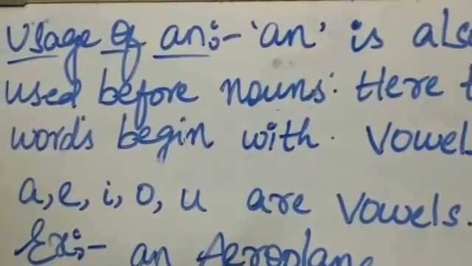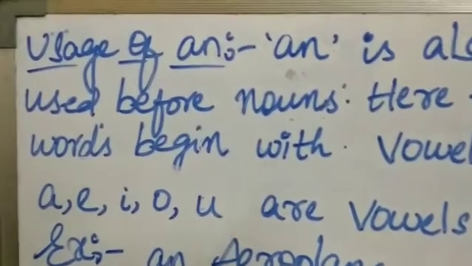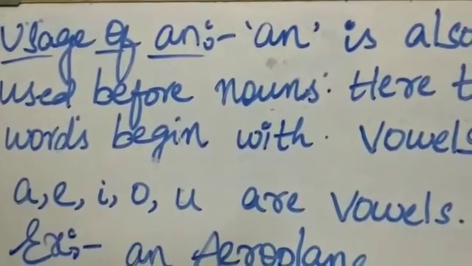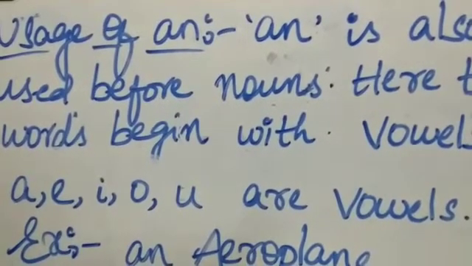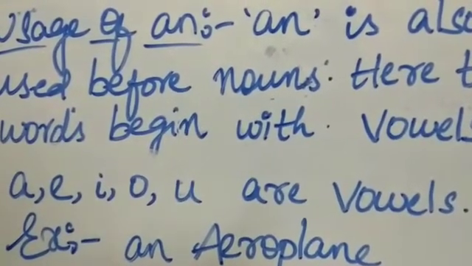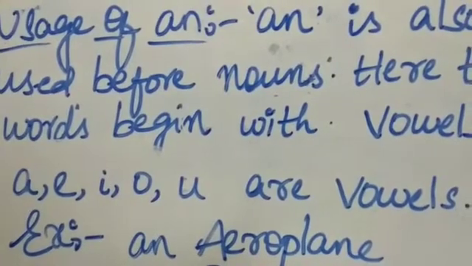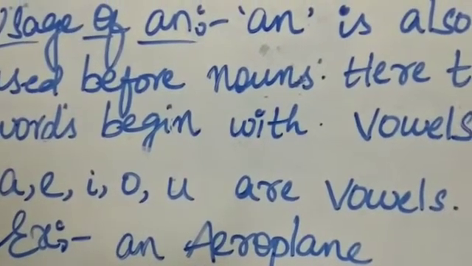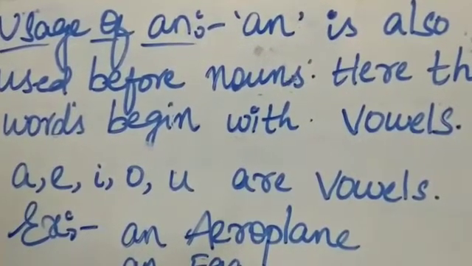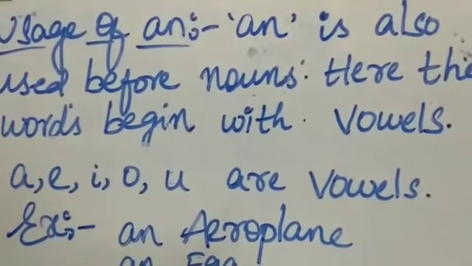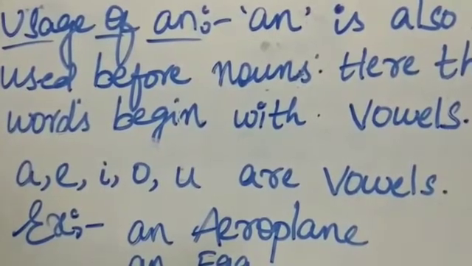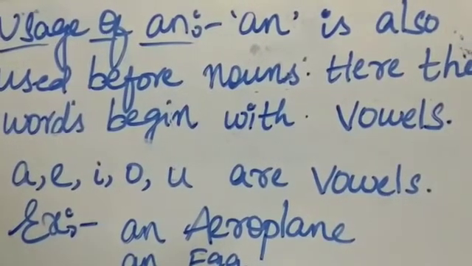Just now we have learned about a. Now we are going to learn about an. So at what places are we going to use the word an? What we have learned for a, we use for words beginning with consonants, for any singular noun. Now coming to an, this is also the same as a, but there is a slight change: we use it for words which begin with vowels.